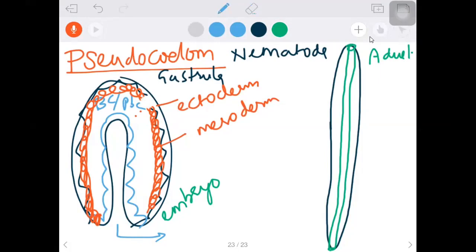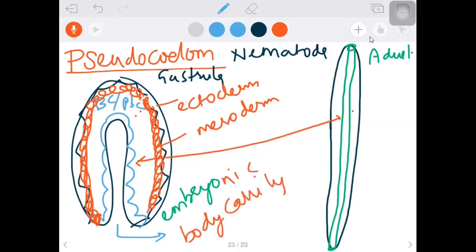The mesoderm went towards only the ectoderm. So that's why this cavity, which cavity? Blastocele or primary body cavity. Whatever cavity is present here, that same cavity you'll find in the adult.